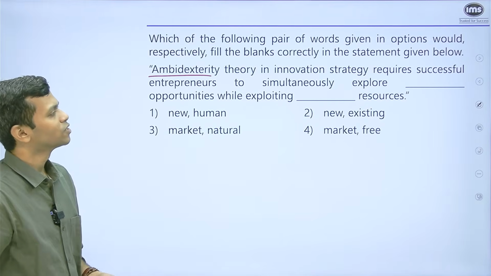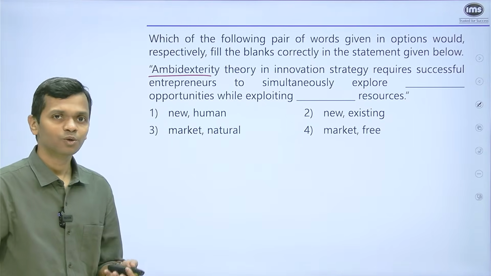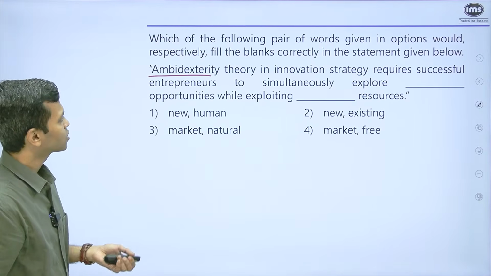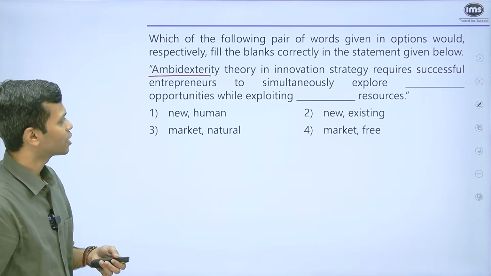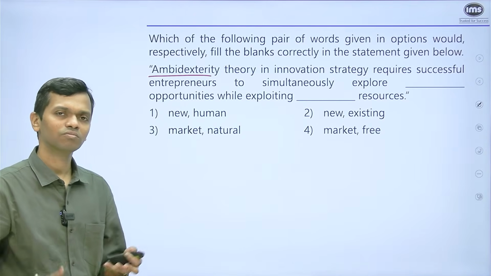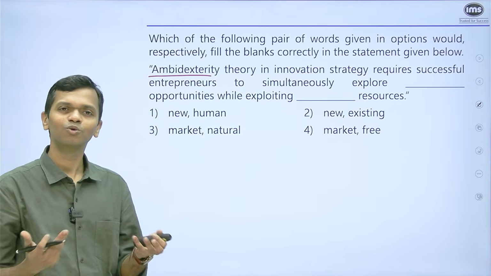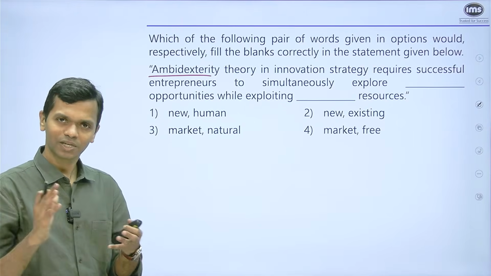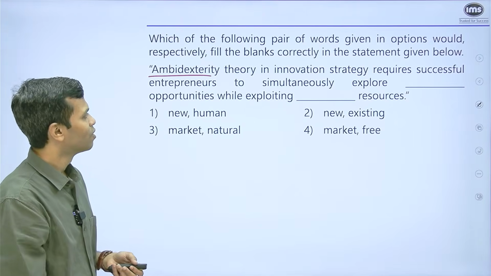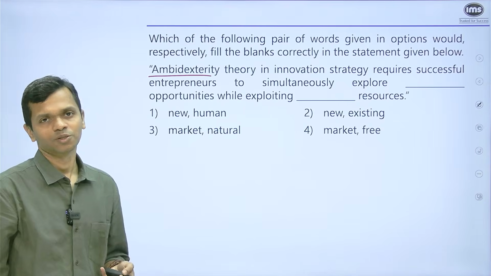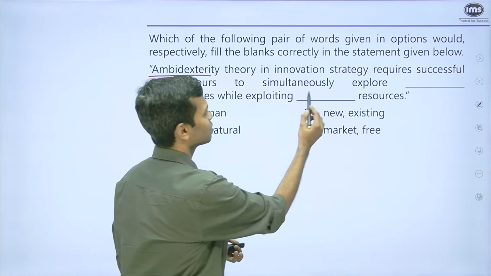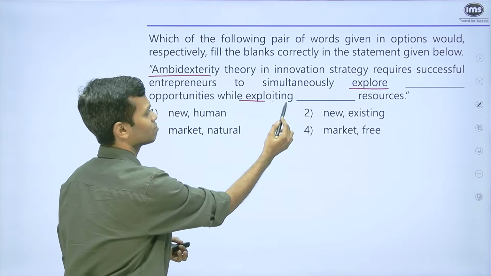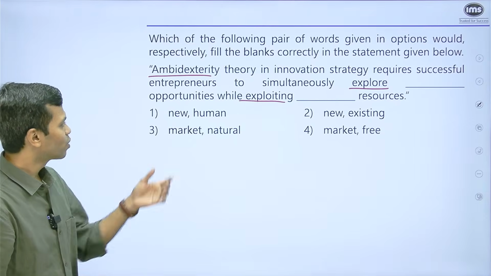This theory in innovation strategy, let's assume that you know nothing about it, requires successful entrepreneurs to simultaneously explore something. Now, when do you explore? When you go to, say, new places, you like to explore things around. So just keep that at the back of your mind. While exploiting dash resources. So I just have to read the keywords that are there, exploring and exploiting. And look at the options now.